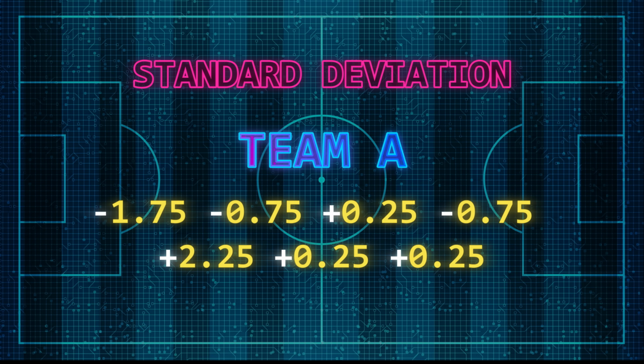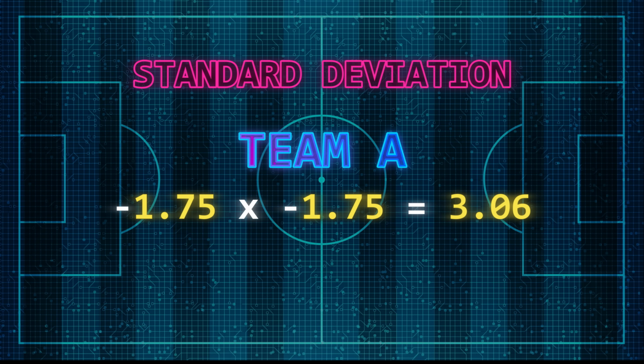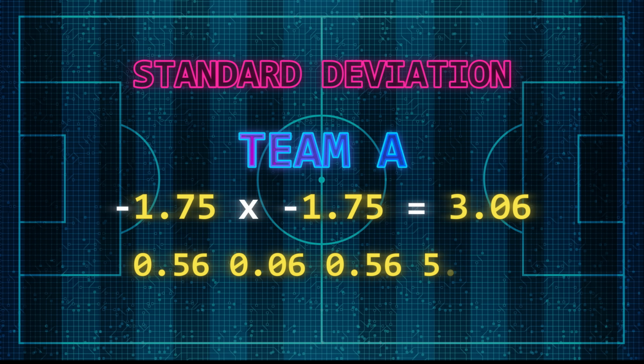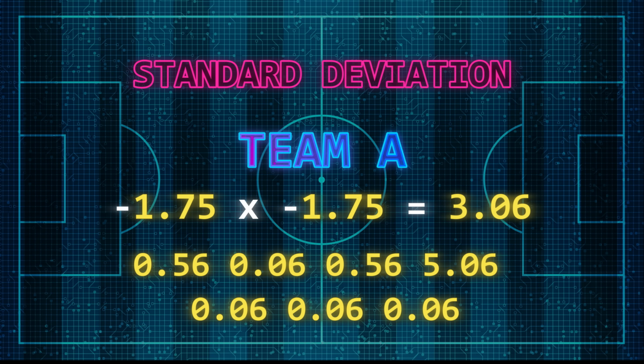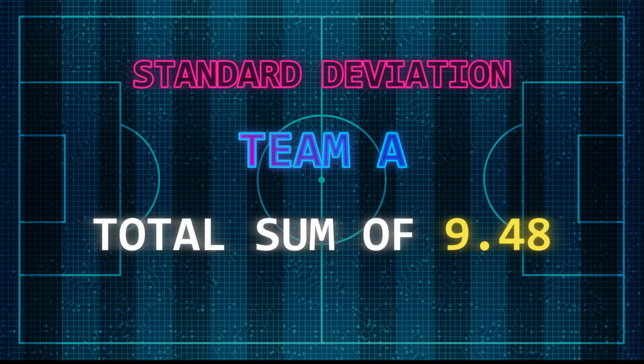Now we've worked out the deviation from the mean, we need to square the numbers by themselves. So minus 1.75 times minus 1.75 equals 3.06, and we need to do this for the rest of the numbers. So that gives us 0.56, 0.06, 0.56, 5.06, 0.06, 0.06 and 0.06. We need to add all these numbers together, and this gives us a total of 9.48. This is the sum of the squares.